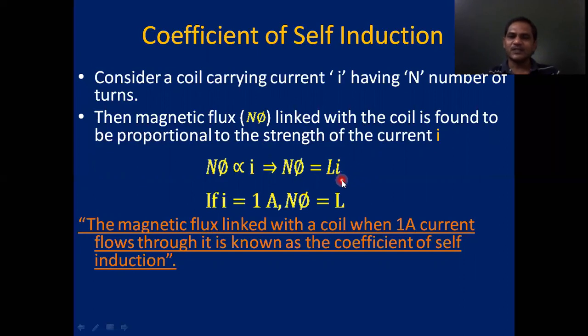In this expression, if I is equal to 1 ampere, then Nφ = L. With this, we can define the coefficient of self-induction. When 1 ampere of current is flowing through the coil or inductor, the magnetic flux linked with that coil is called the coefficient of self-induction or self-inductance of that coil.